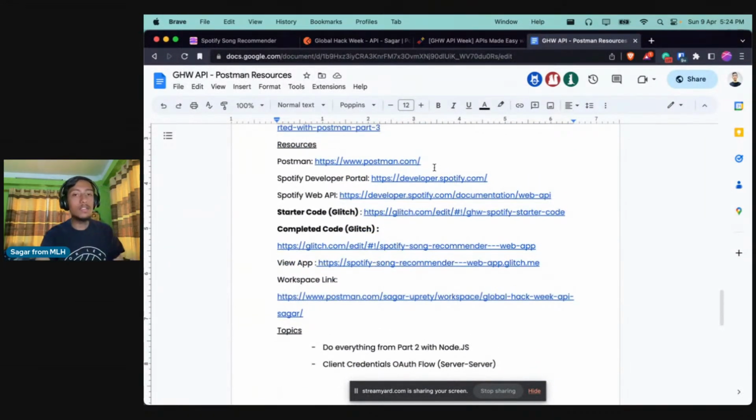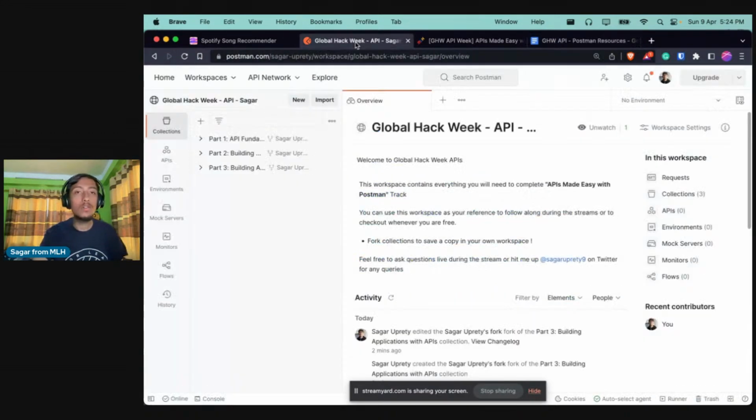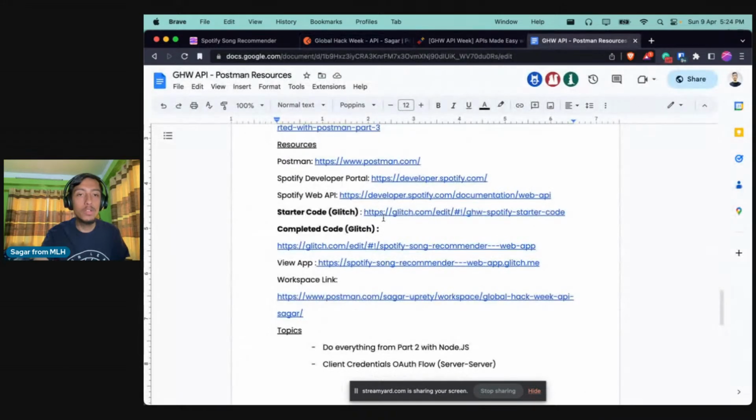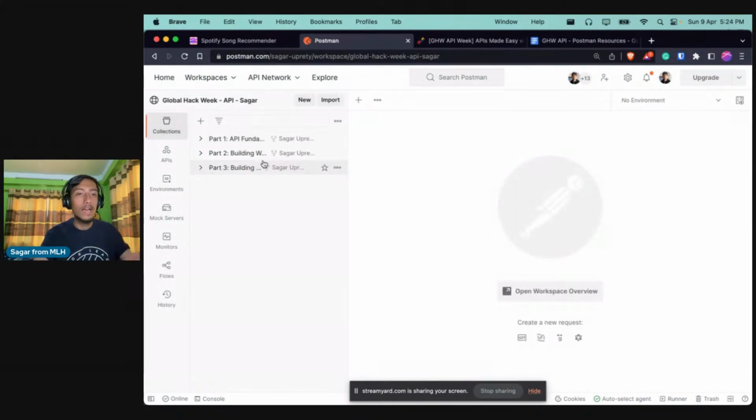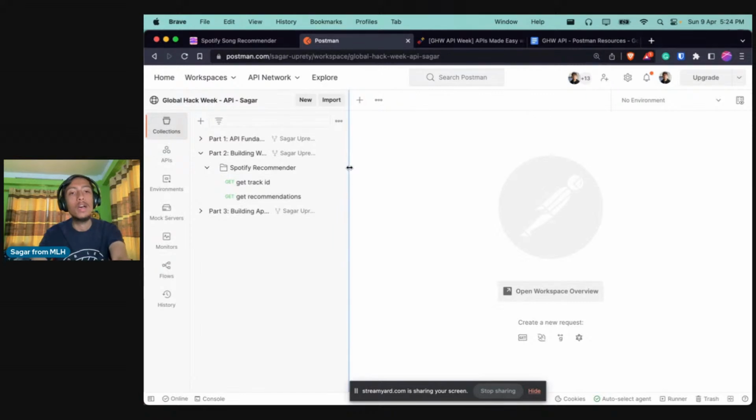Let us recap what we did yesterday, so that it will be easier for us to dive into things today. Let me pull up my Postman workspace, which is also available here. If you click on this link, it will take you to the Postman workspace. If you have not signed up to Postman, make sure you do that before you access this workspace. Yesterday, we did part 2 of this series, where we built a Spotify recommender.